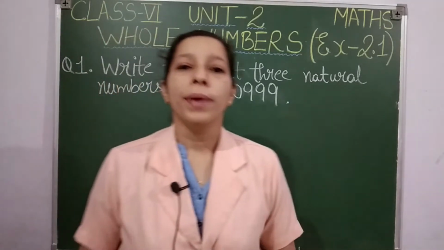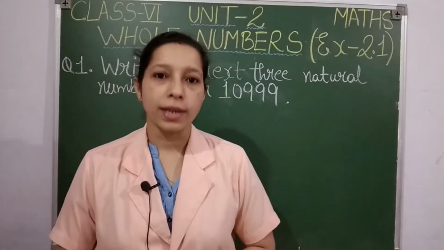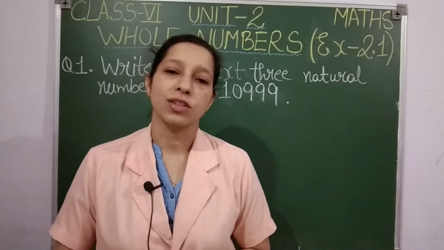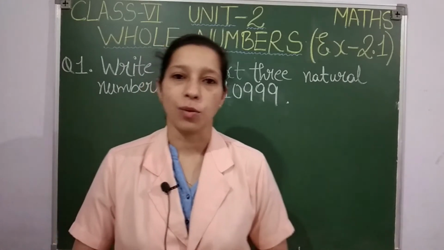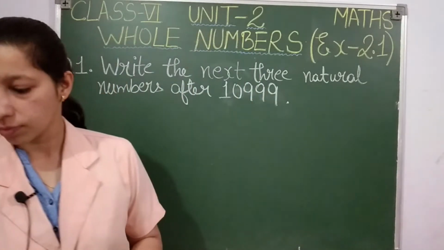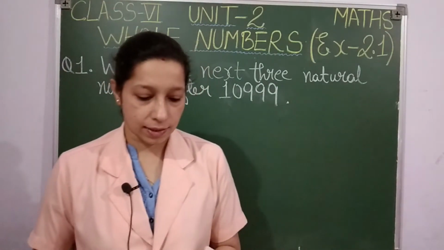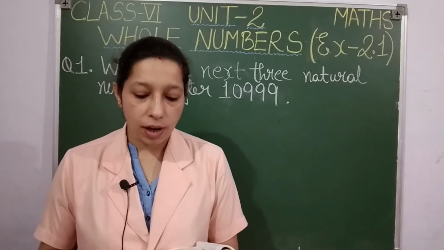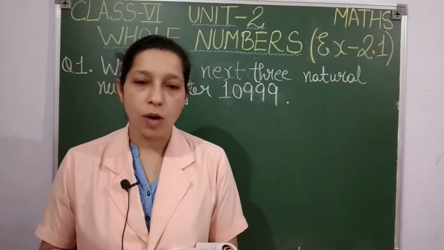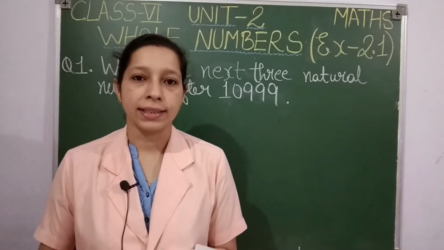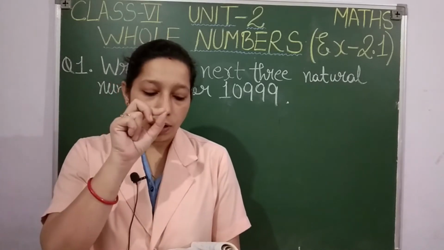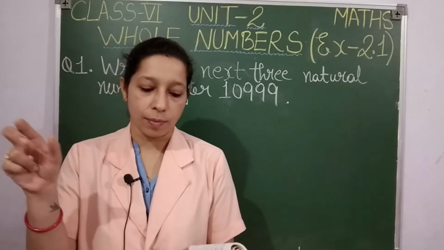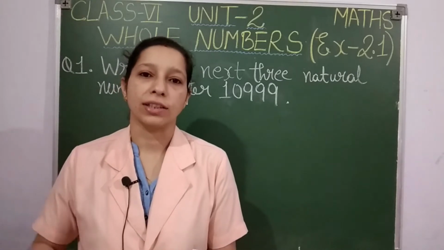So be ready with your textbooks and notebooks students. Open your textbooks, take out exercise 2.1. We are going to see the first question students. Yes, write question number 1. Write the next 3 natural numbers after 10,999. Underline the words next 3 natural numbers.